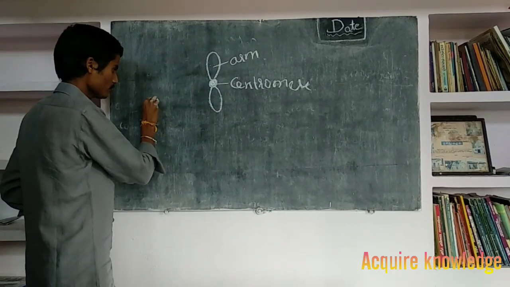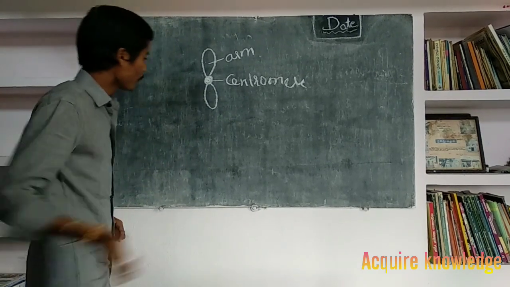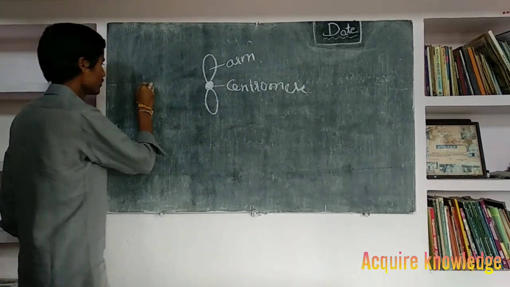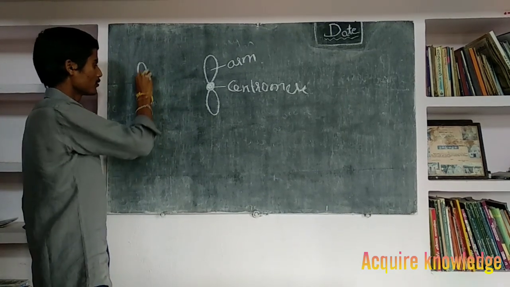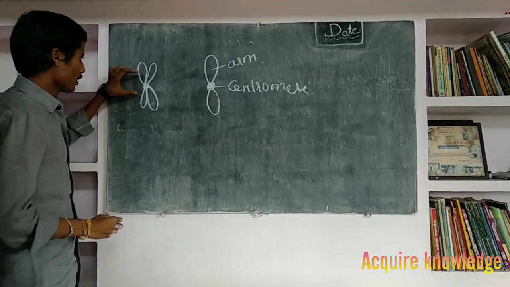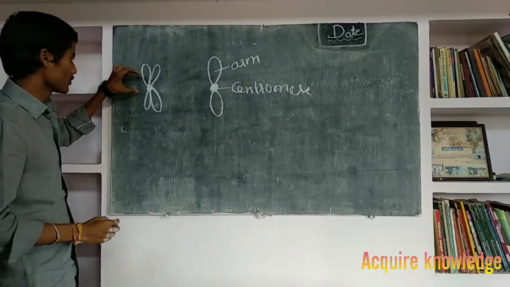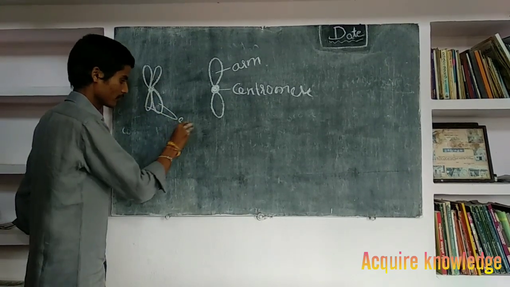During cell division, sister chromatids will form. This is sister chromatids.